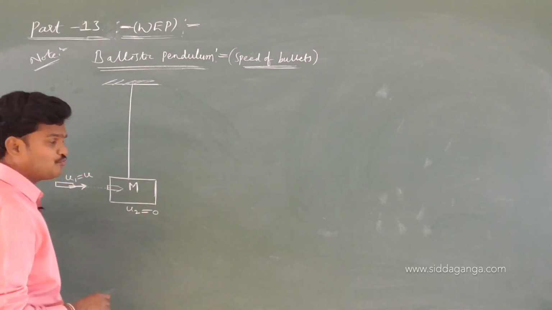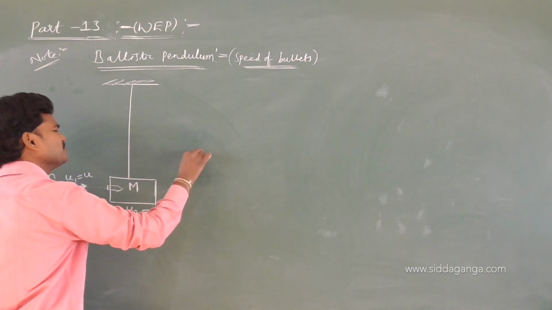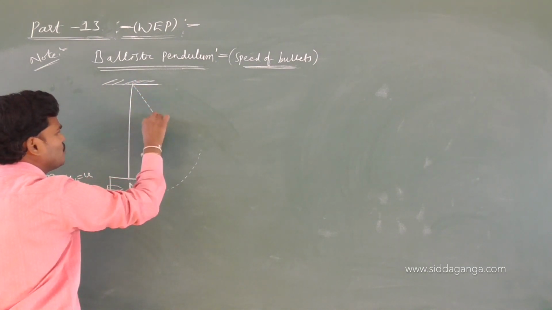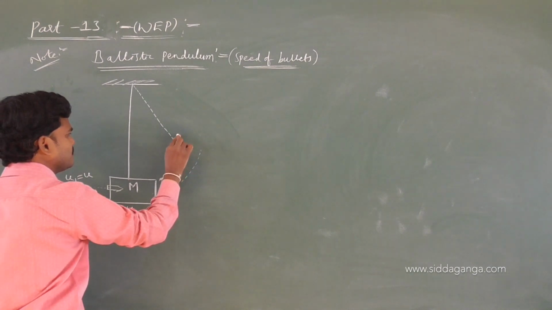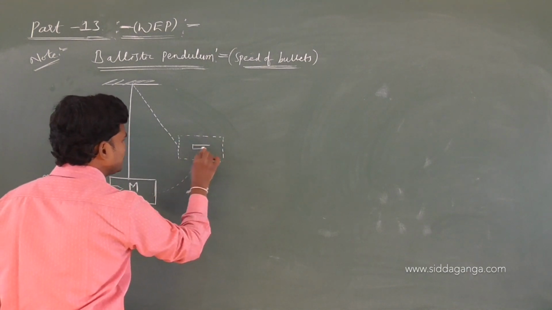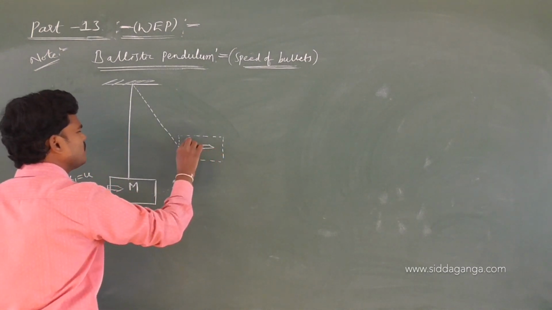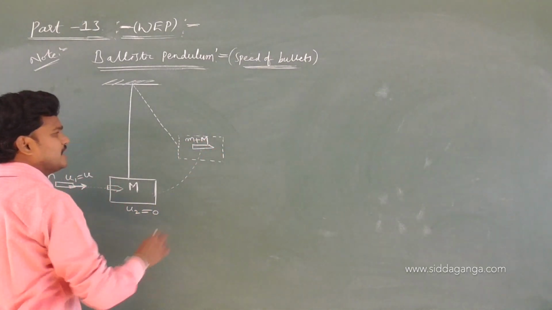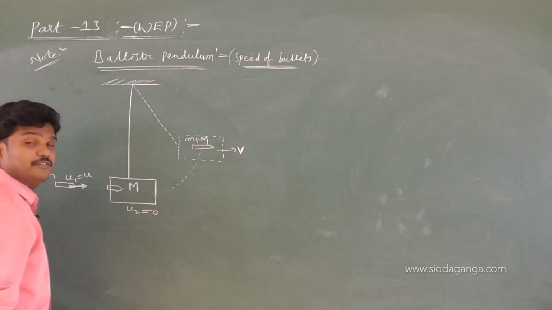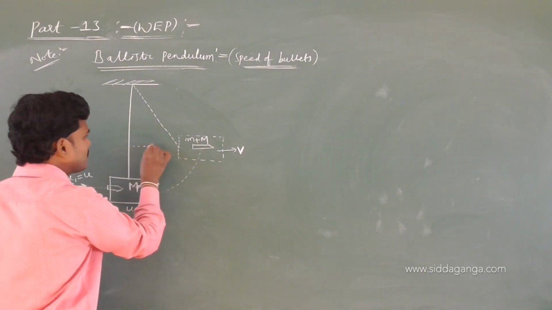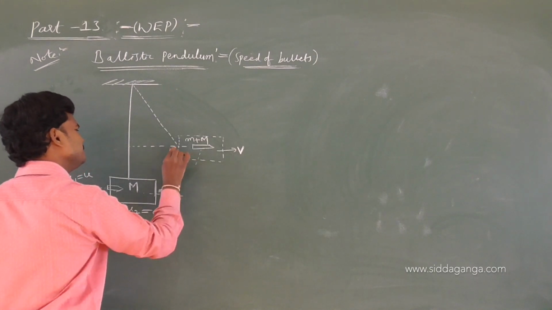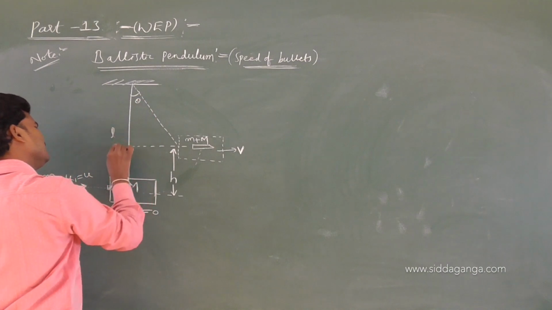Once the bullet strikes the plank of wood, then what happens? The plank of wood will rise like this. If this bullet is embedded in the plank of wood, then the plank of wood will reach some height. So let us suppose the bullet is inside the plank of wood. Now what is the total mass? m plus M, and this will move with some common speed V, nothing but V1 equals V2 equals V, and see the height by which the center of mass of the system rises is something h. This is theta, l is the length.